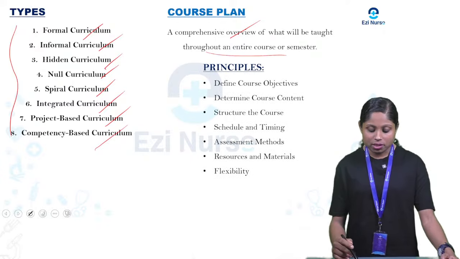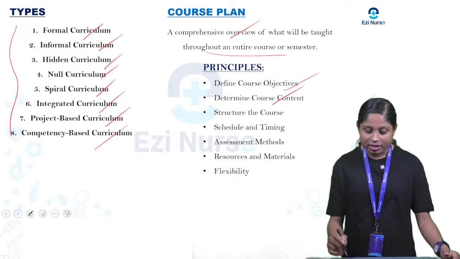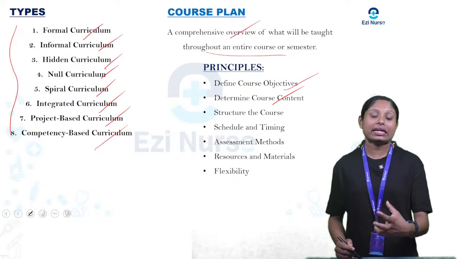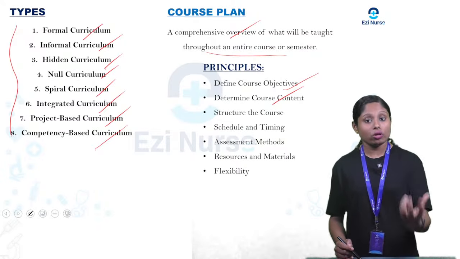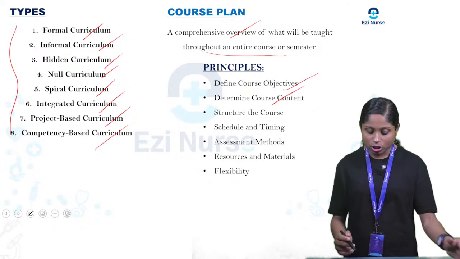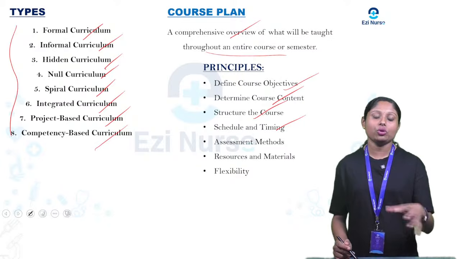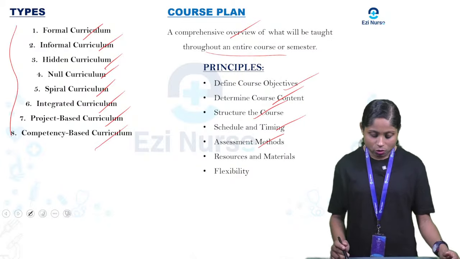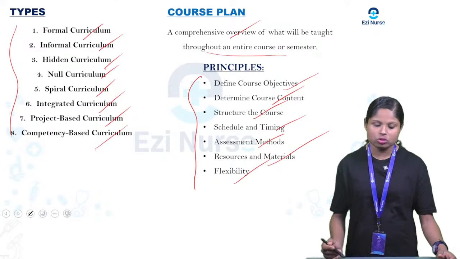So what are the principles? Define course objectives, so we need to define the course objective. Determine the course content: we need to see what subjects will come in the first semester. Structure of the course, schedule and timing: how the schedules are arranged and what timing is needed. Assessment method, resources and materials, flexibility. So these are the principles of course plan.